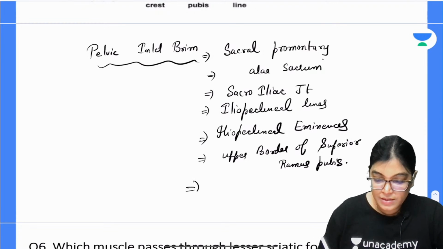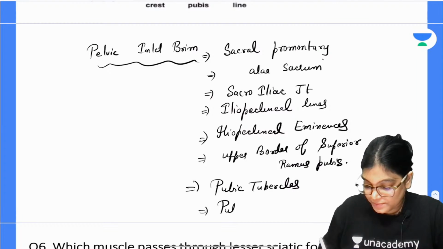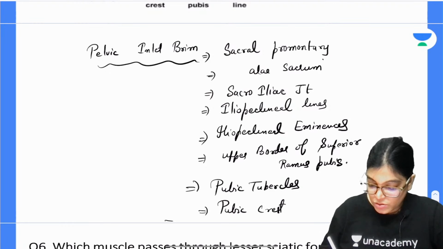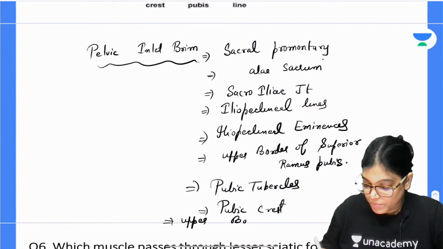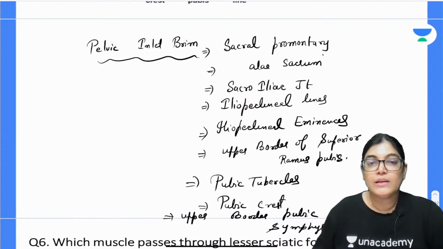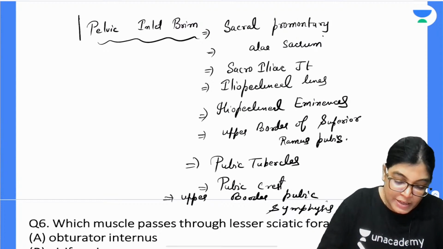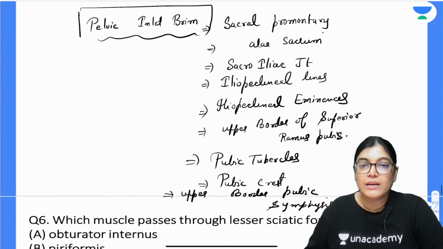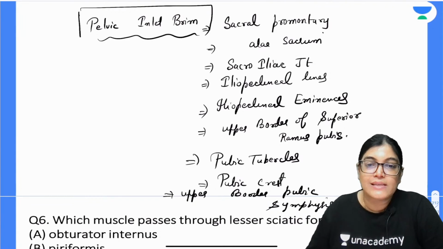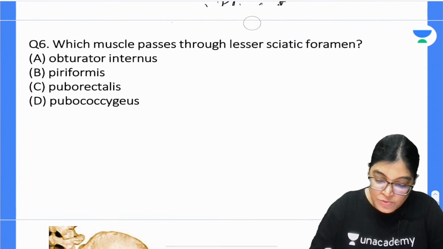Other than that, pubic tubercles and the pubic crest, and also the upper border of pubic symphysis. So what I have written is all the structures forming the pelvic inlet brim. Those who want to revise can quickly see this, they can take a screenshot also. These all bony prominences are forming the pelvic inlet brim or the boundaries of pelvic inlet. So moving on to question number 6. Okay, let's move on to question number 6.